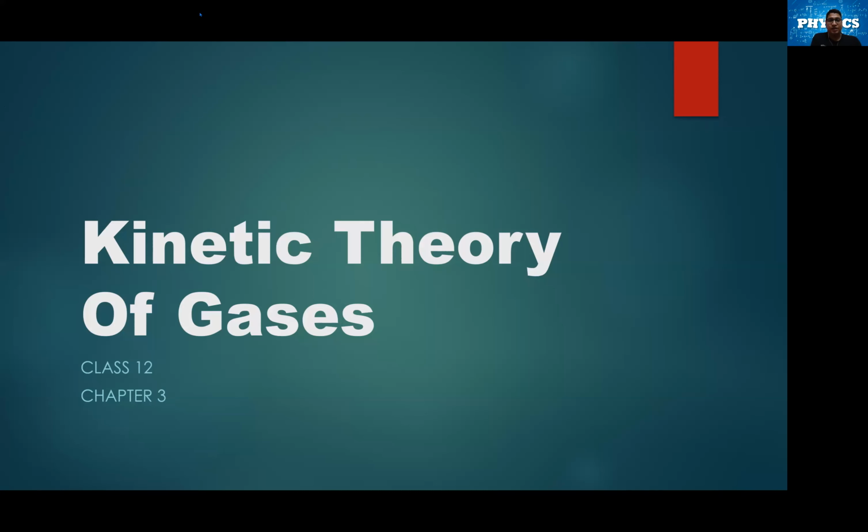Normally class, when we started our chapter of the kinetic theory of gases, हम लोगों ने कुछ assumption decide किया था, and that assumption was that all the gaseous molecules are traveling in all possible direction with all possible speed. That's the assumption which we had made in our initial video. We won't discuss that now.